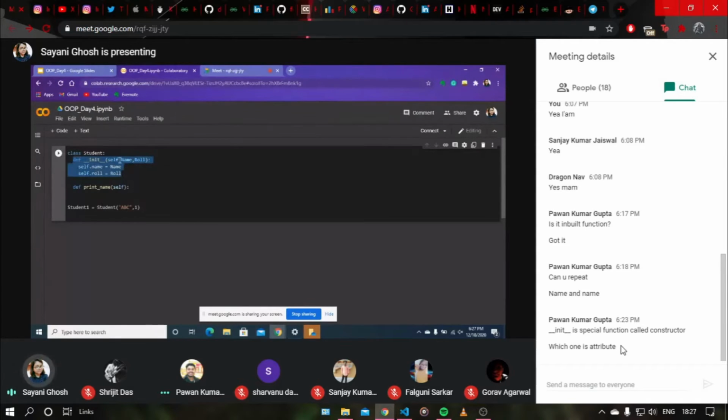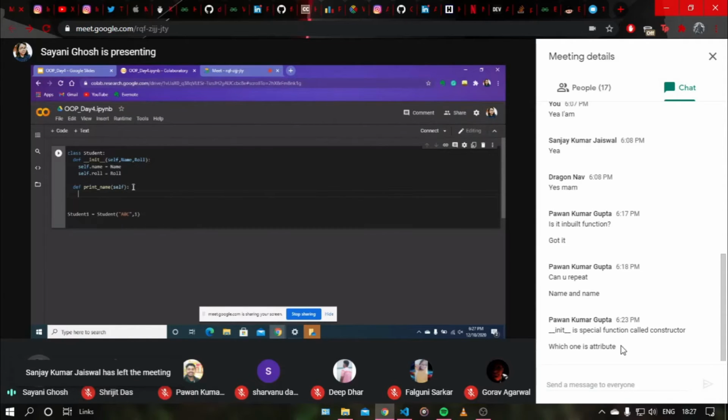Here also self is there, and here also self is there, because otherwise it will not be able to correctly point to the current object. Whenever we define the print name function, we will print the name of the current object, so I will do self dot name.